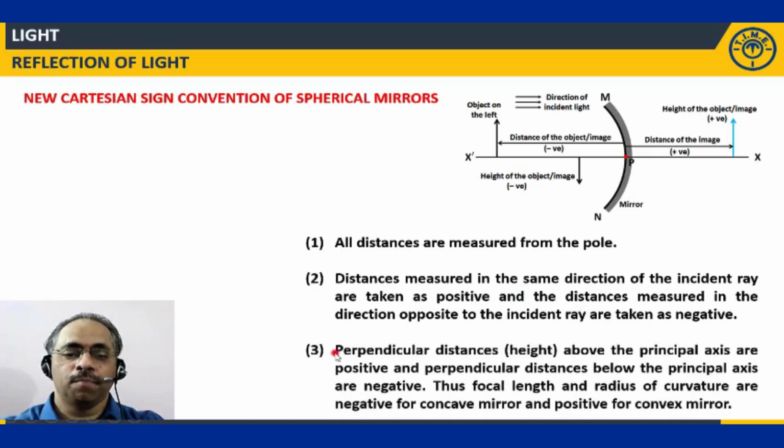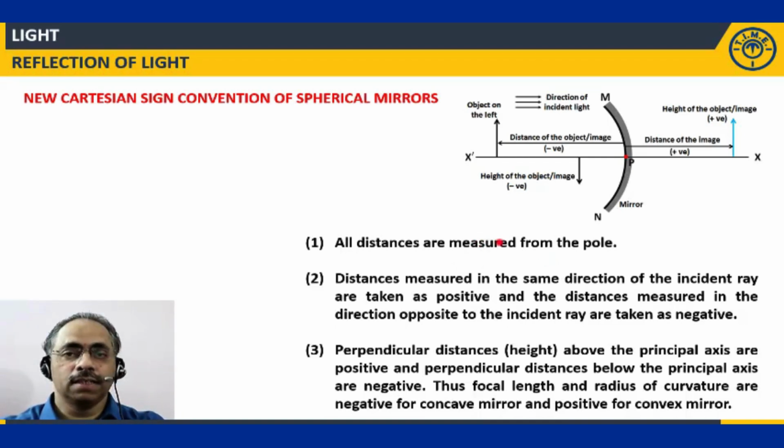Next, third point, perpendicular distances, basically heights, above the principal axis are positive, and perpendicular distances below the principal axis are taken negative. So focal length, radius of curvature are negative for concave mirror and positive for convex mirror. As far as object distances are considered, object distance is considered negative for both convex as well as concave mirrors.